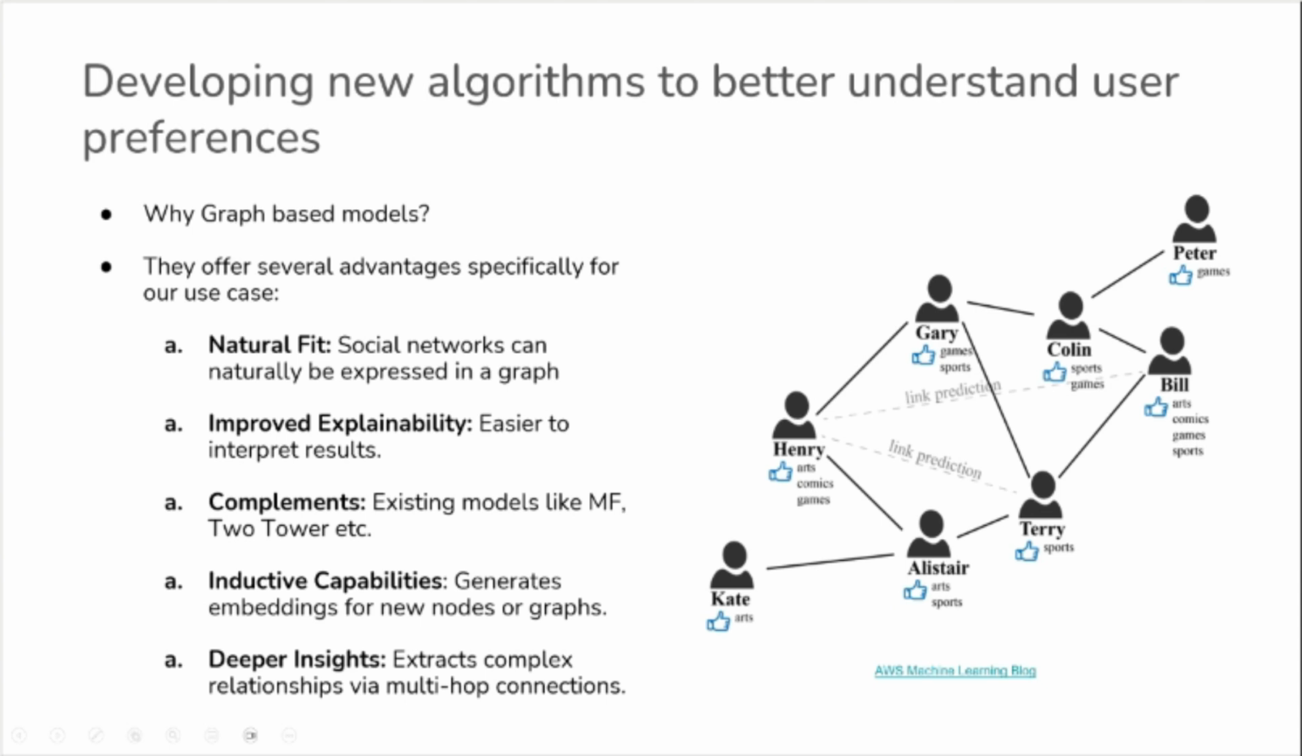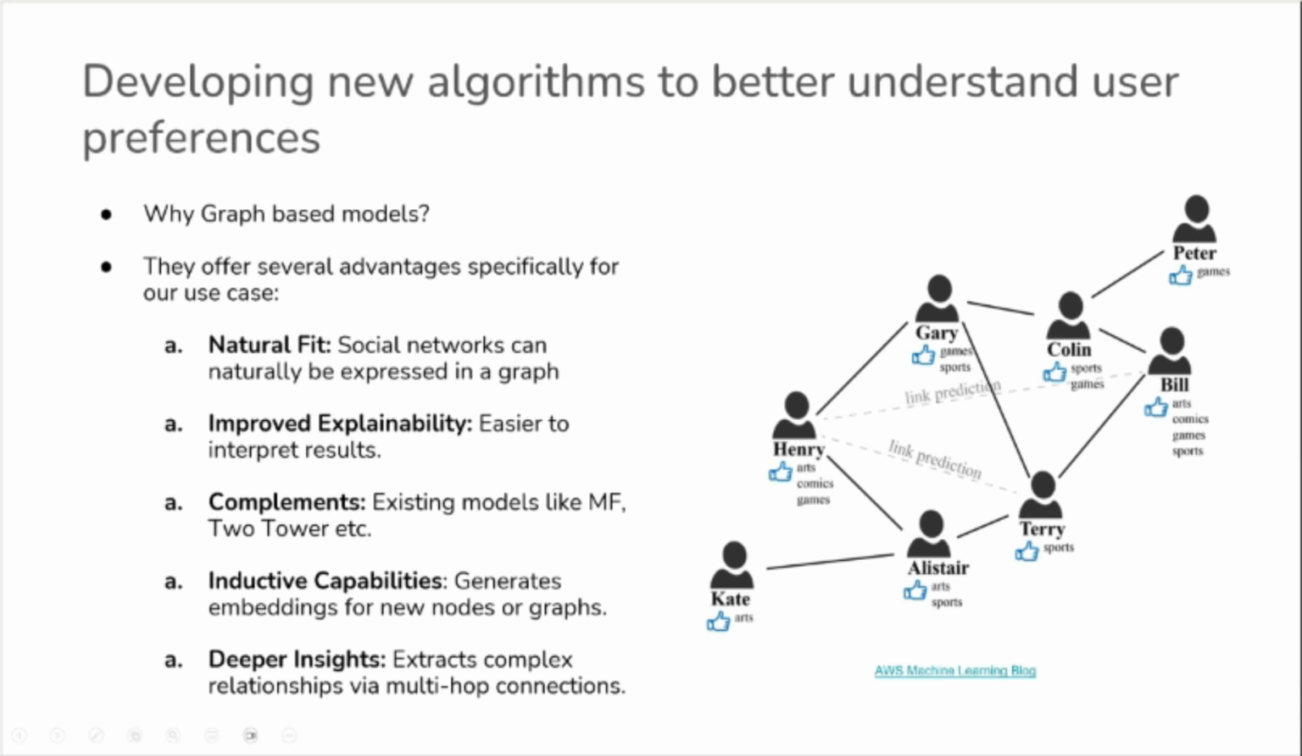Before we dive deep into the new architecture we developed at Wattpad, let's briefly understand how graph-based models are used in the industry to generate recommendations. Consider the graph that you see on your screen as a social network of users on Wattpad. Different nodes represent different users, and an edge between two nodes represents some sort of connection. And the node properties represent their interest. So we can see that node Henry is connected to Alistair, and node Henry is interested in art, comics, and games.